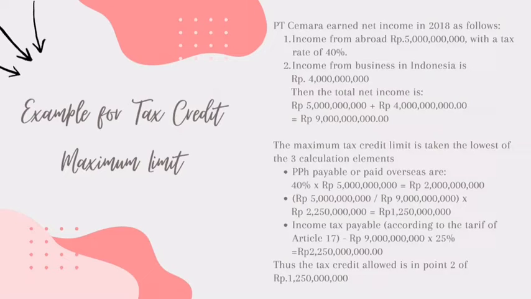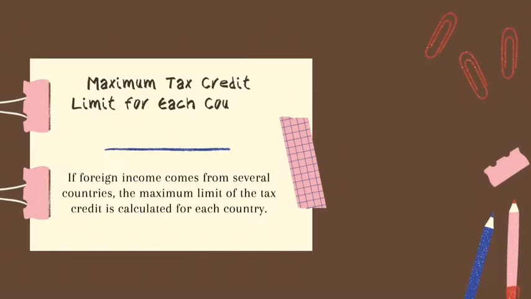And the second one is 5 million divided by 9 million times the 2 million, which is 1,250,000. And the last, income tax payable according to the tariff of Article 17 is 9 million times 25%, which is 2,250,000. Thus, the tax credit allowed is 1,250,000. Maximum tax credit limit for each country, or per country limitation.